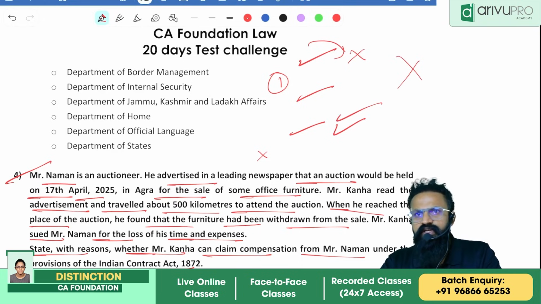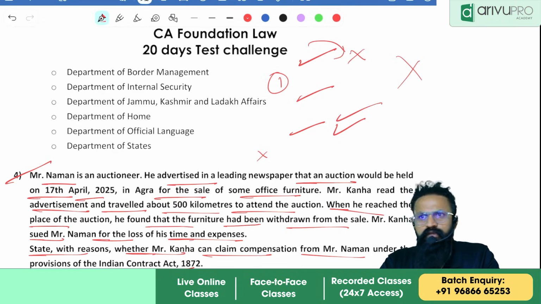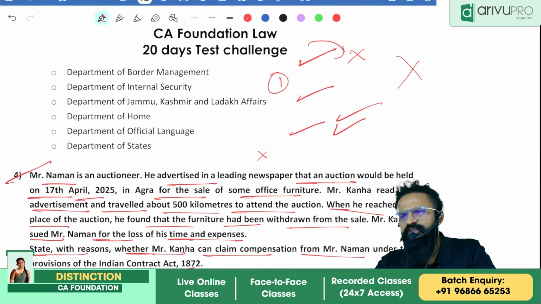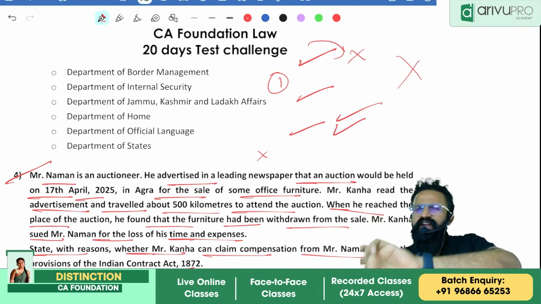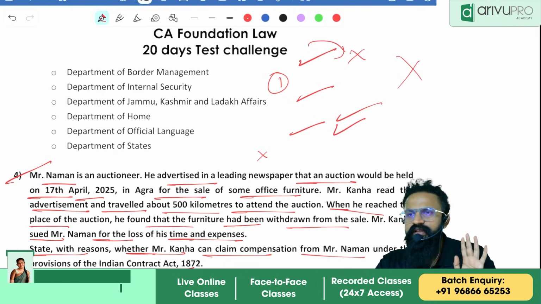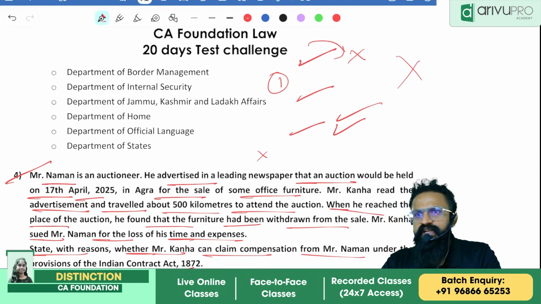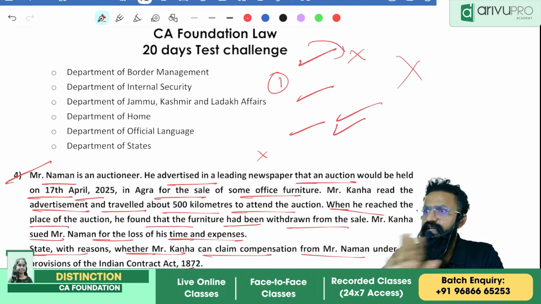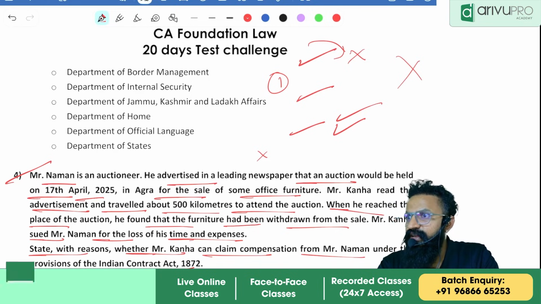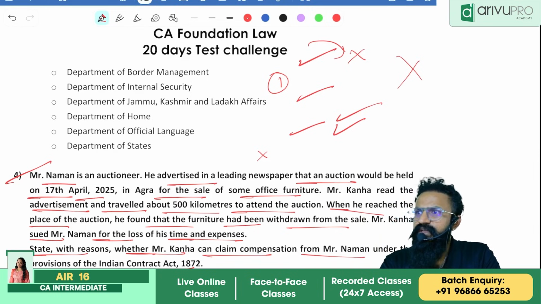Now what is the answer? According to Indian Contract Act, which section now? No section here, because invitation to an offer does not have a section as such. They just gave us that it is different from the offer. So whatever is the scenario, the provision is, as per Indian Contract Act, an invitation to an offer does not create any binding contract, and an invitation to an offer is different from an offer.